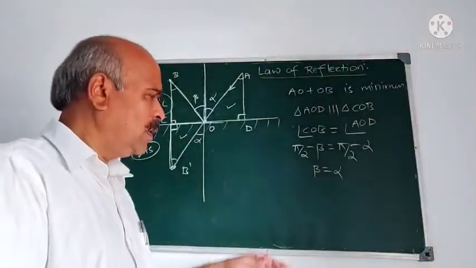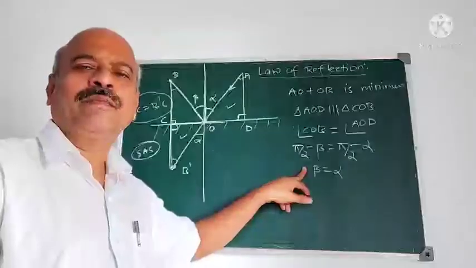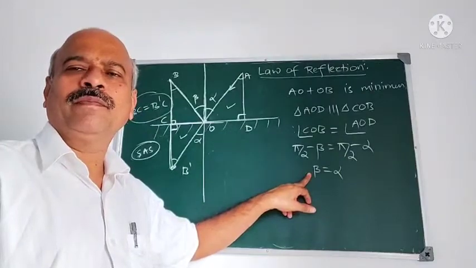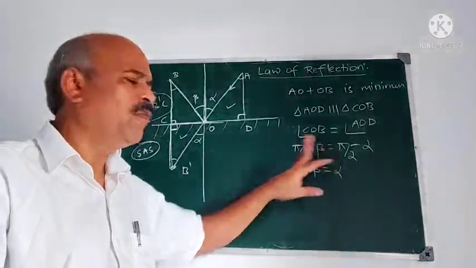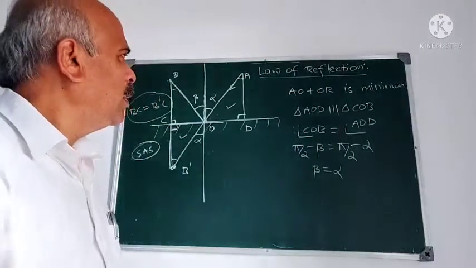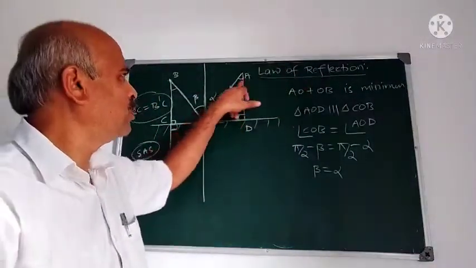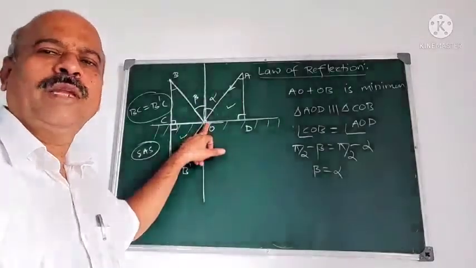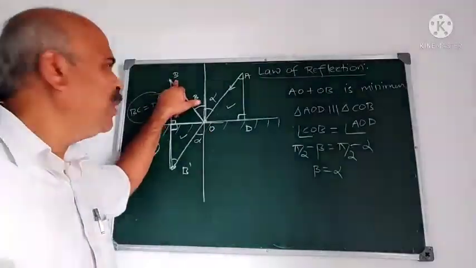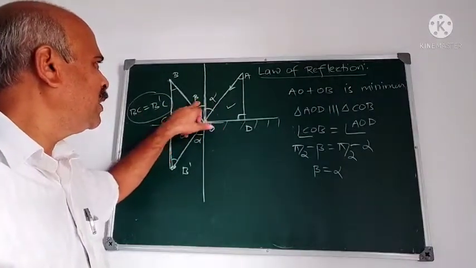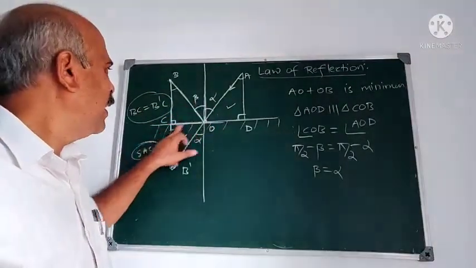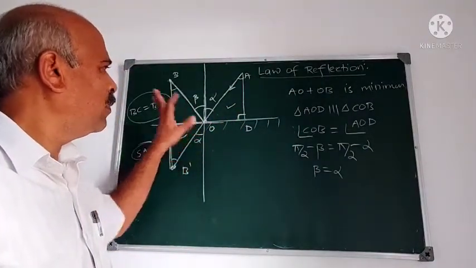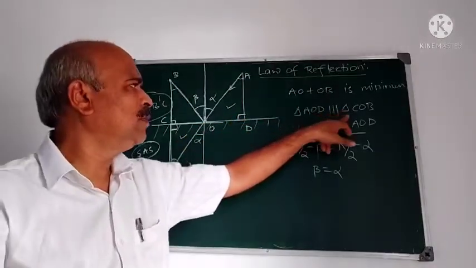And this is called the law of reflection. Angle of incidence is equal to angle of reflection. That is the law of reflection. You have to write this. Suppose the light ray starts from A, is incident at O on the surface of the mirror, and reflects to B, and alpha is the angle of incidence, beta is the angle of reflection, and suppose CD is the mirror here. Then you have to prove that triangle AOD is similar to triangle COB.